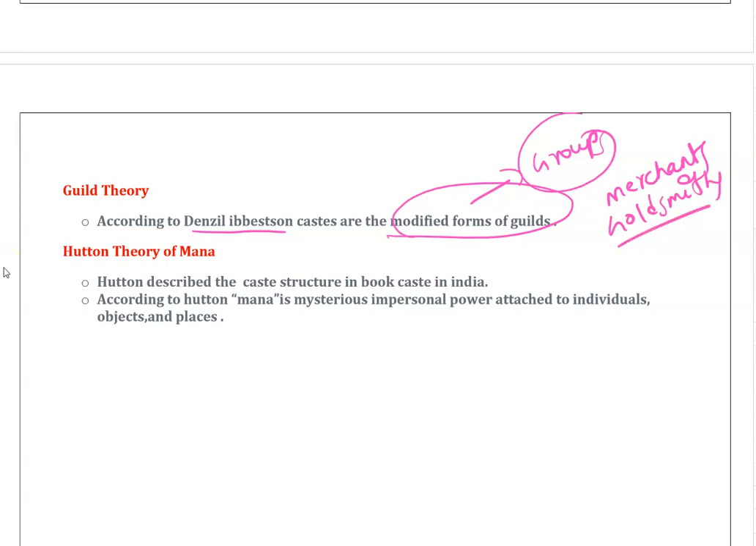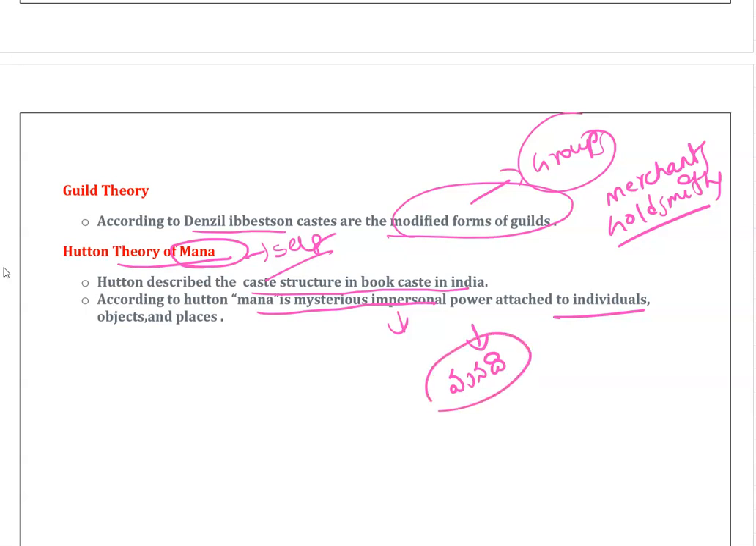Next, Hutton theory of mana. What is the Hutton theory of mana? Mana means self. According to Hutton, who described the caste structure in the book Caste in India, mana is a mysterious impersonal power attached to individuals. That means some people say, idi manadi, villu manavallu. We say like that, na? This is what differentiates person to person.